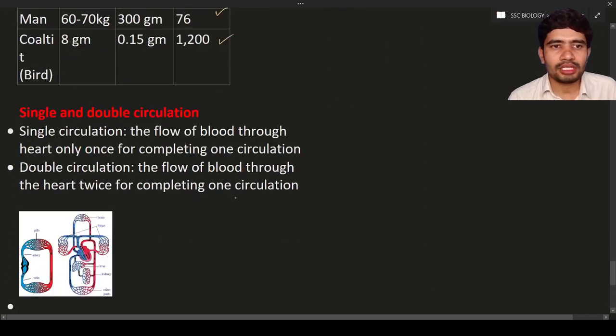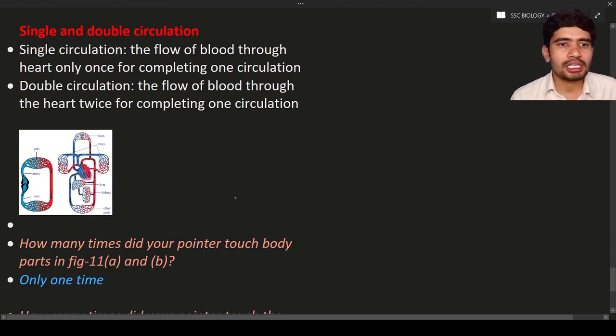Next is the small topic, single and double circulation. So what is single circulation? Single circulation means the flow of blood through the heart only once. We will understand the concept with the help of a simple diagram. Let us consider this is the heart.